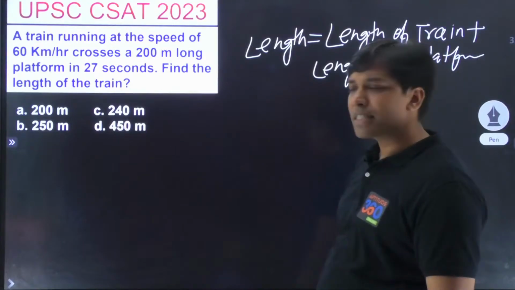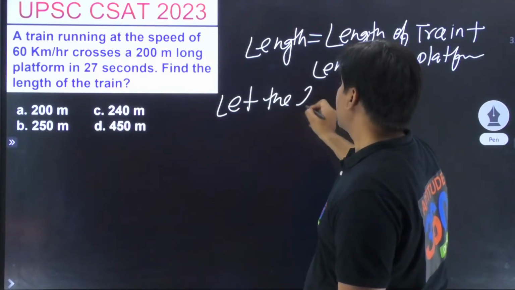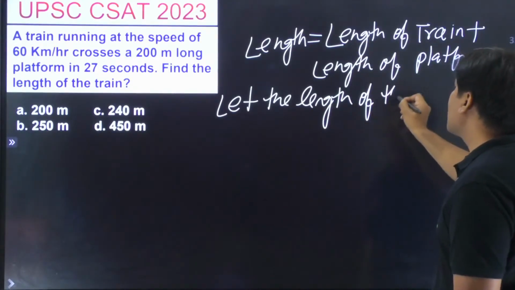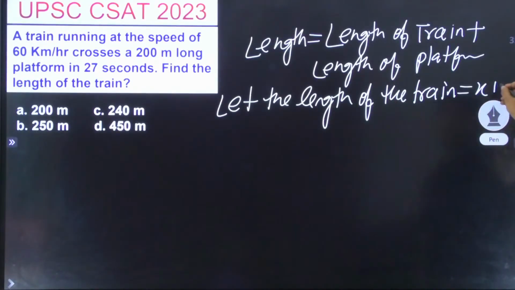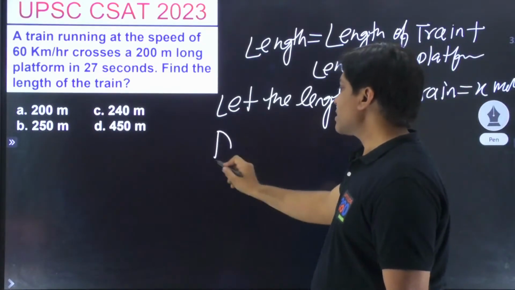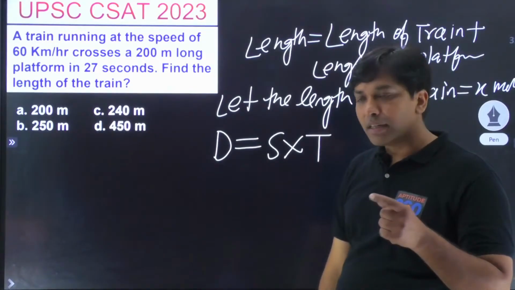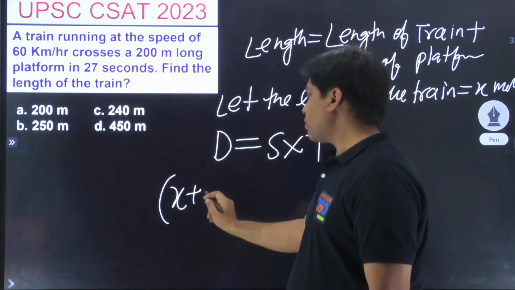Length of train मान लो x, let the length of the train be x meters, यही ना, let it be x meters. So this is going to be, what is the total distance? Distance is equal to speed into time. Total distance कितना? Length of the train plus length of the platform. So total it is coming out as x plus 200.